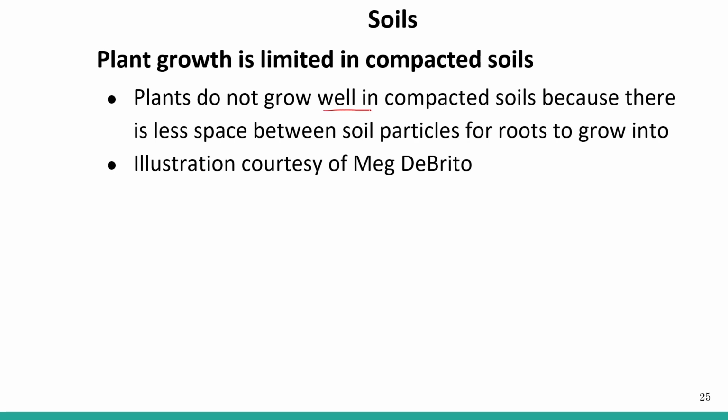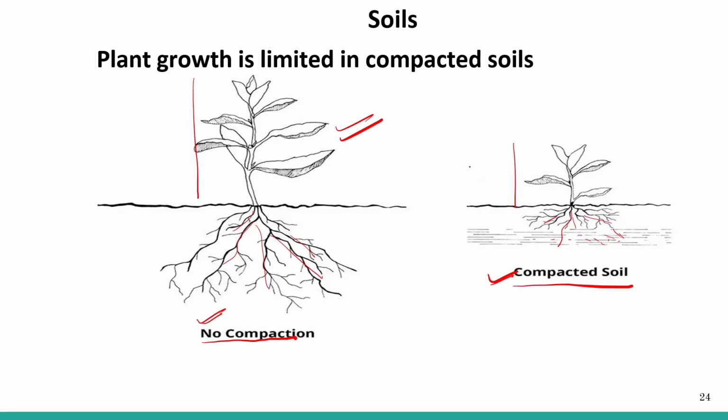Plants do not grow well in compacted soil because there is less space between the soil particles for the roots to grow into. The previous slide shows the image, and the courtesy goes to Meg D. Brito.